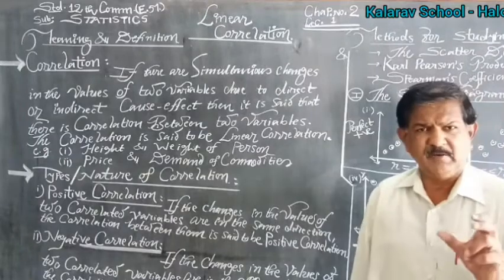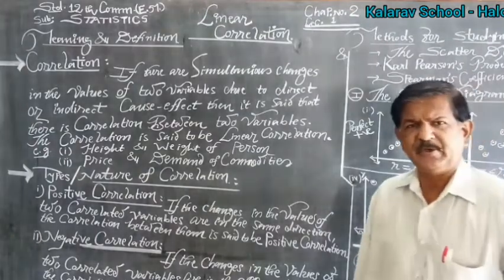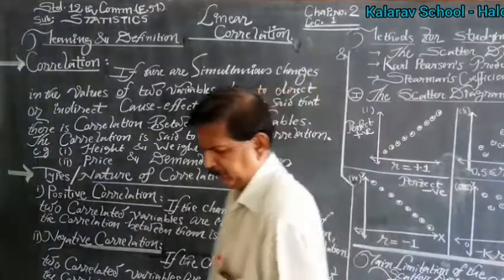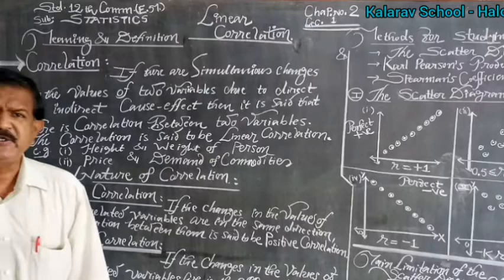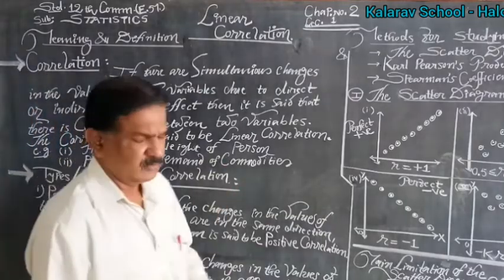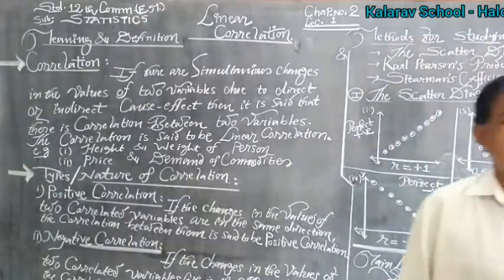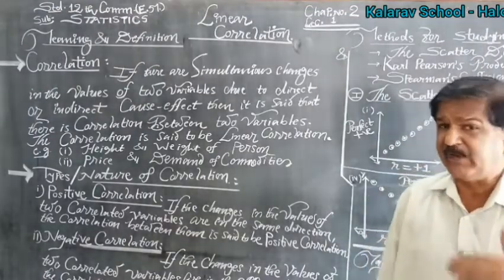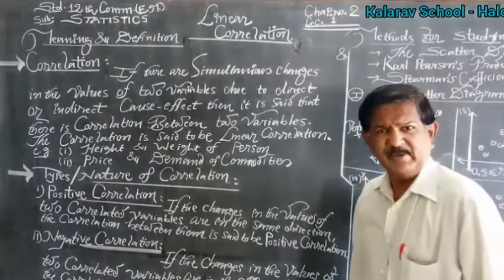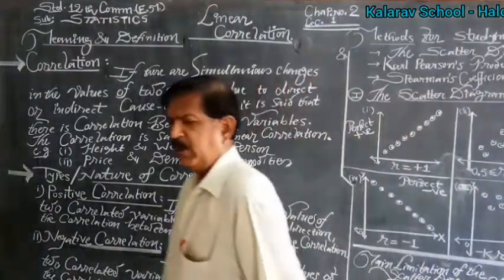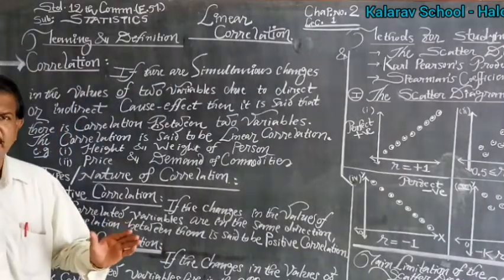For example, I give you a simple example. A rise in the cost of petrol, diesel, that is fuel, ultimately makes transportation charges and the price of essential things go up. It means one variable is increasing, and at the same time other related variables, transportation cost and material cost, are going to increase. They are said to be correlated.